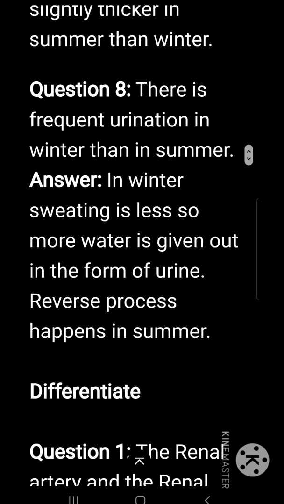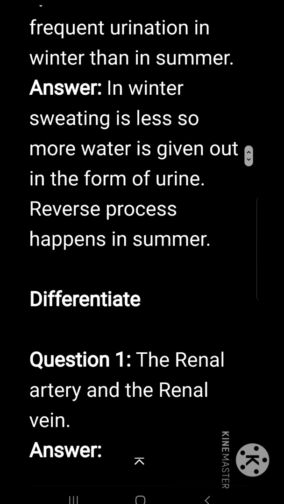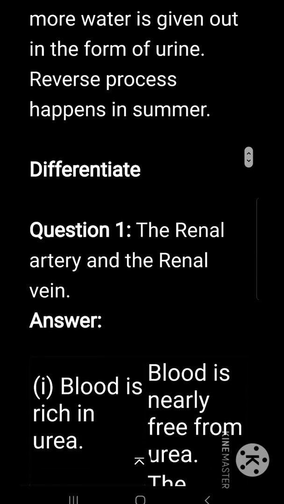There is more frequent urination in winter than in summer. In winter, sweating is less, so more water is given out in the form of urine. The reverse process happens in summer.